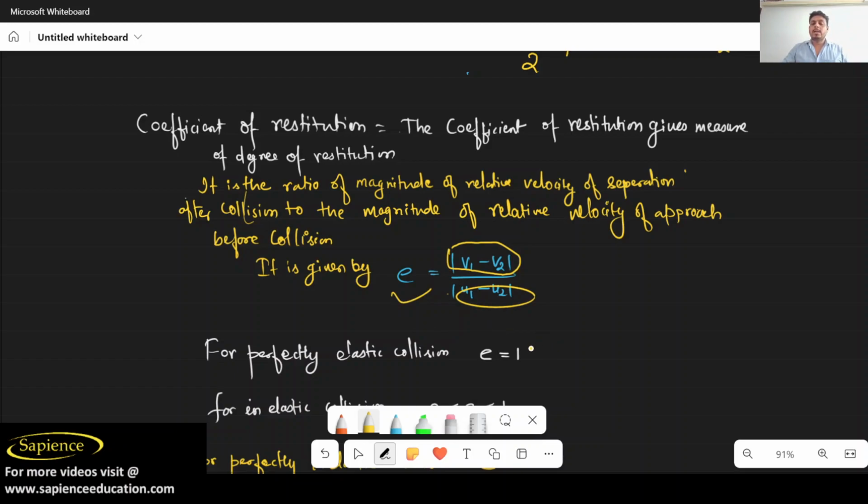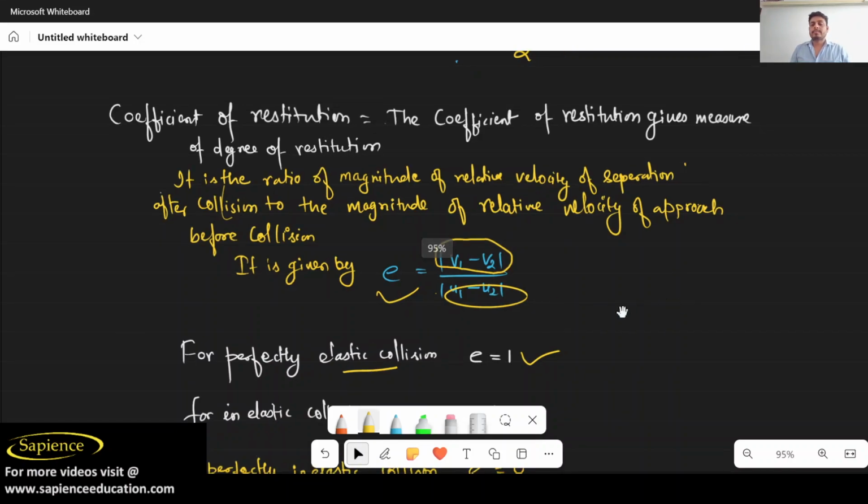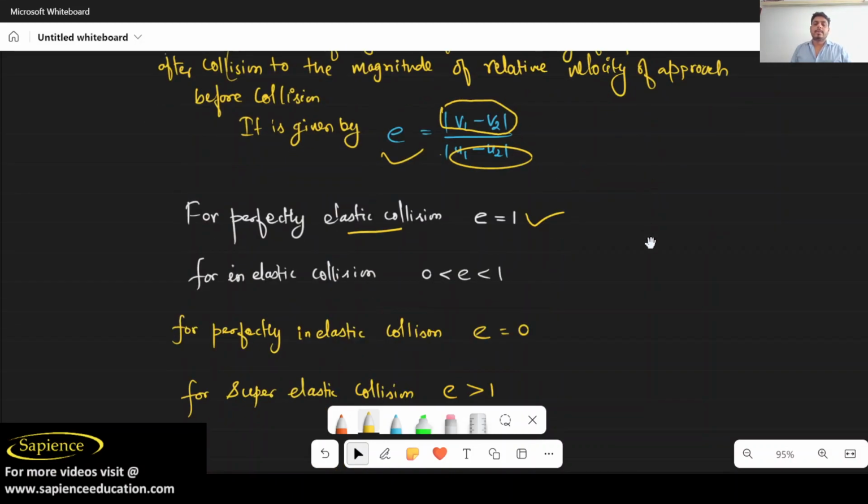If you get e equal to 1, you can understand that it is an elastic collision. If e is between 0 and 1, it is an inelastic collision. If e is equal to 0, we can say it is a perfectly inelastic collision. Now I will talk about super elastic collision. What is a super elastic collision? It is when e is greater than 1.